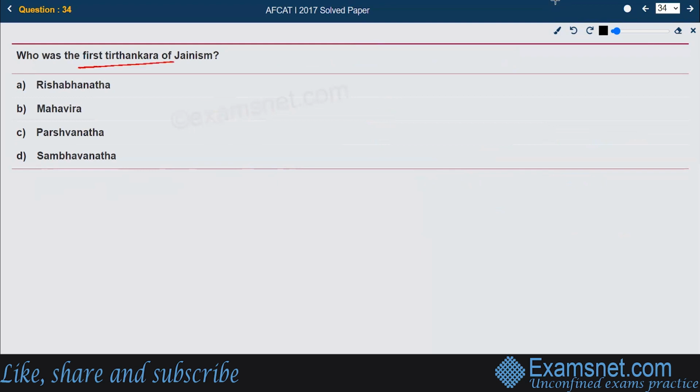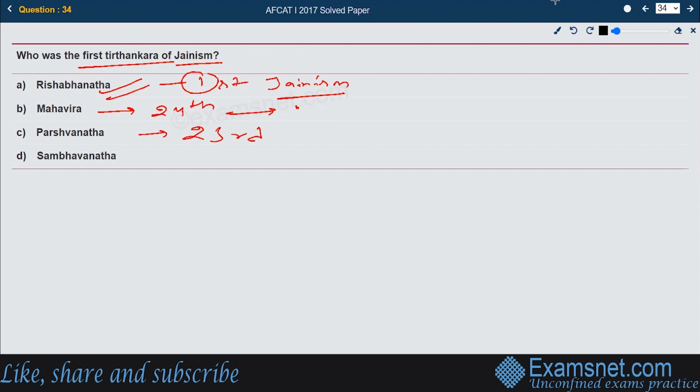Next, who was the first Tirthankar of Jainism? The options given are Rishabhanatha, Mahavira, Parshvanatha, and Sambhavanatha. The right answer is A, Rishabhanatha. He was the first Tirthankar of Jainism. Mahavira was the 24th Tirthankar. Parshvanatha was the 23rd. Sambhavanatha was the third Tirthankar. So the right answer is option A.